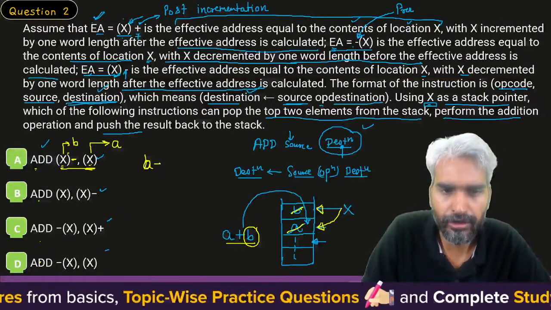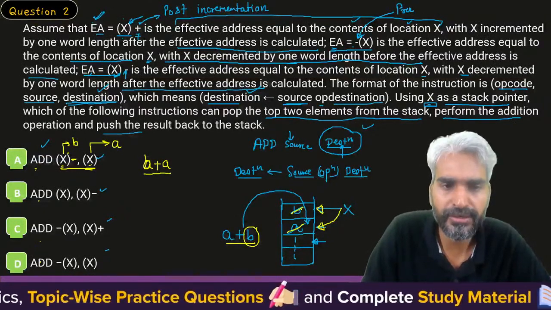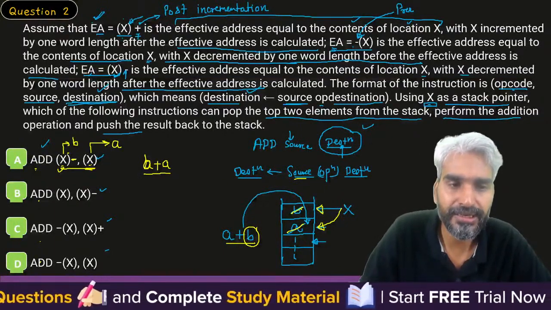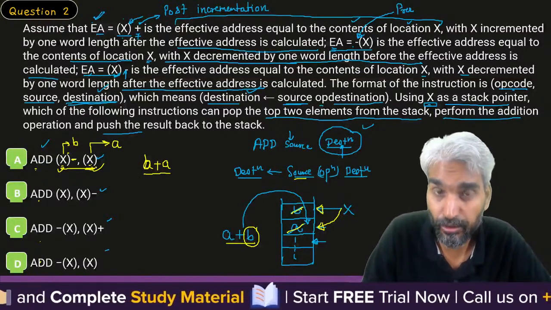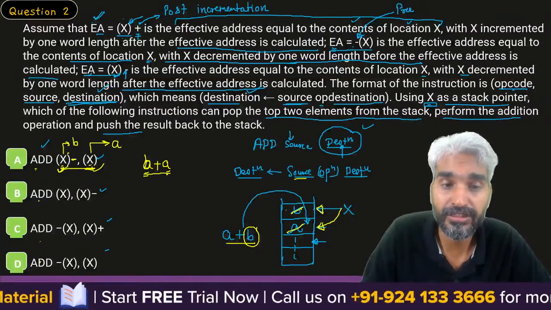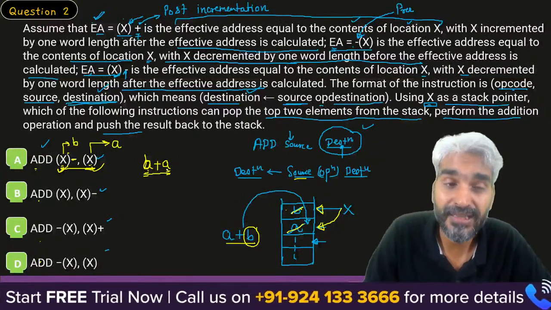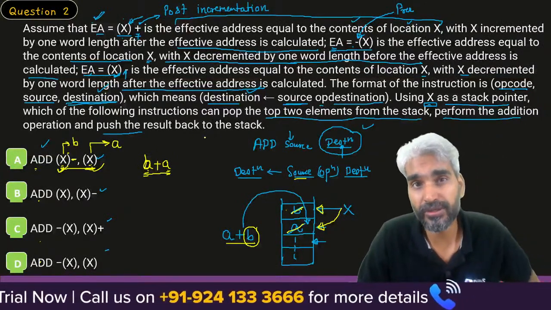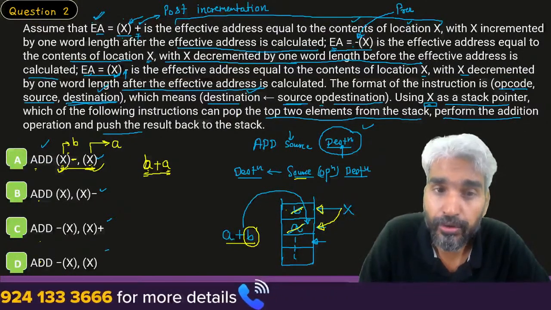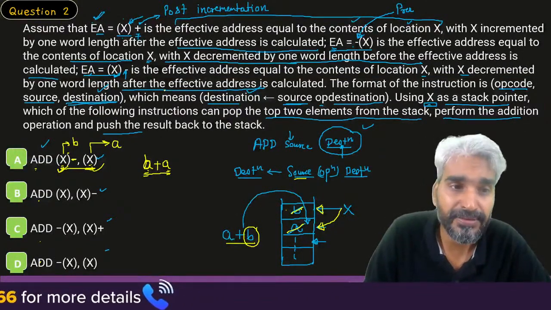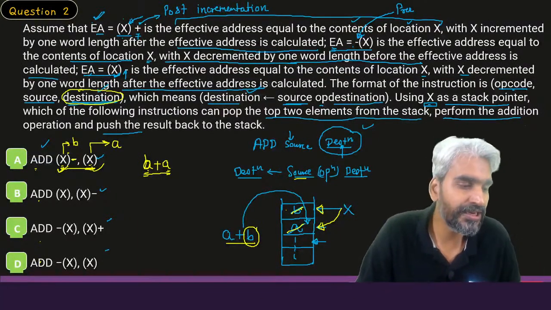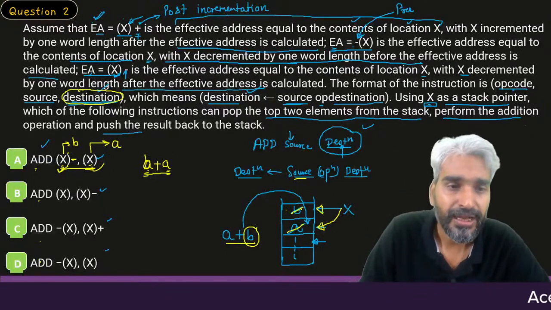Now we will perform the addition operation, A plus B, or basically B plus A. It's also fine because addition is commutative. It will perform source, that is the first location content, plus destination, that is the second location content. The content of the first location in my example is B, the second is A, so it will perform B plus A and push the result back into the stack. At which location? Whichever location is represented by the second operand. At that particular location I'll push this result.